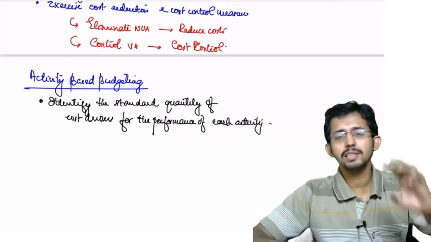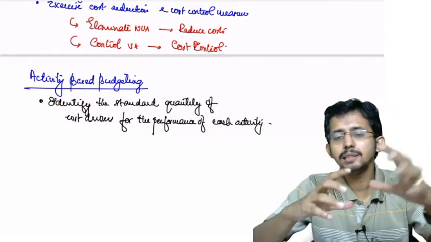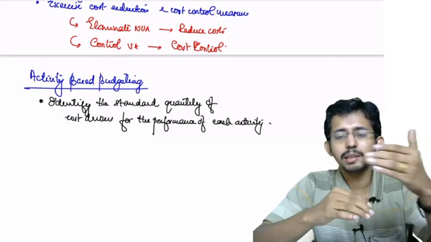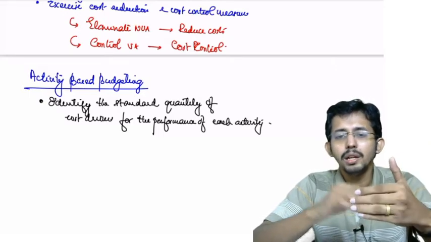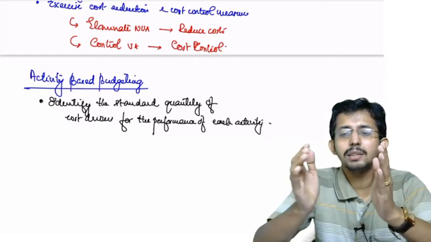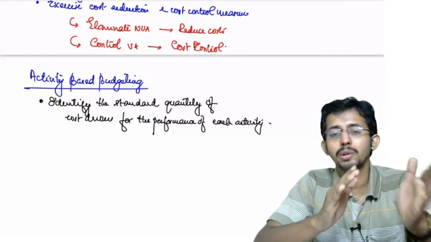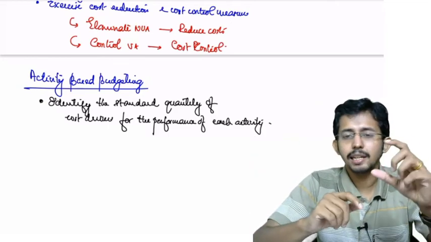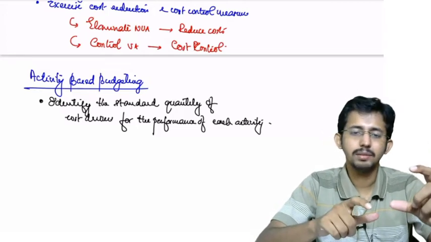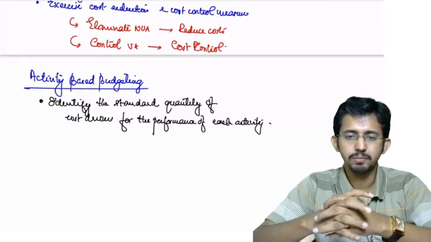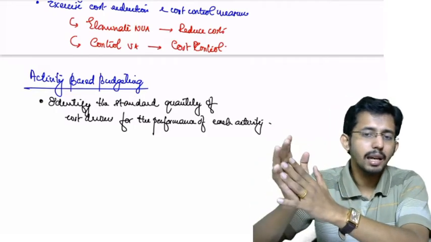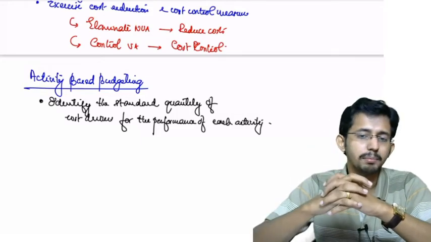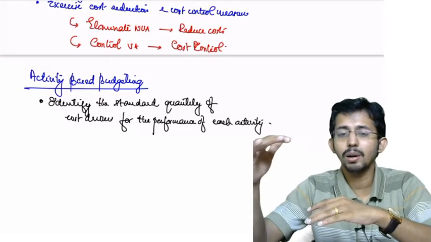Okay, so in the first step, we have identified the major activities constituting the entire business process. Now, what you are doing? You are setting some standard quantities for each of the cost drivers for performing that particular activity. Say, if machine setup is an activity, the cost driver is number of setups. So the management is saying in a month you can have maximum of 10 machine setups. So it is a standard quantity.